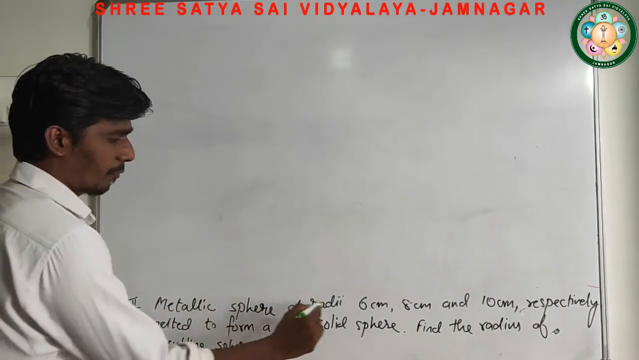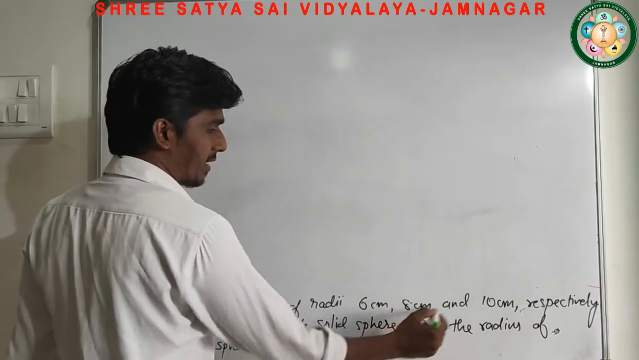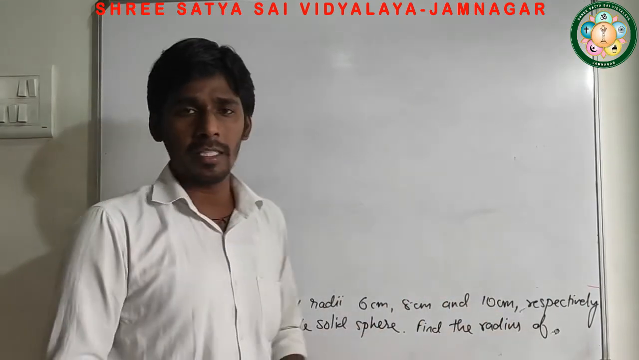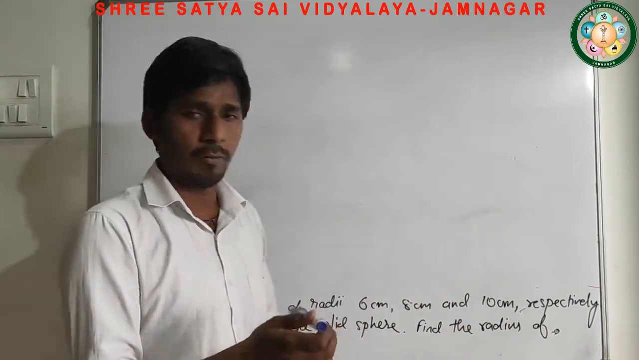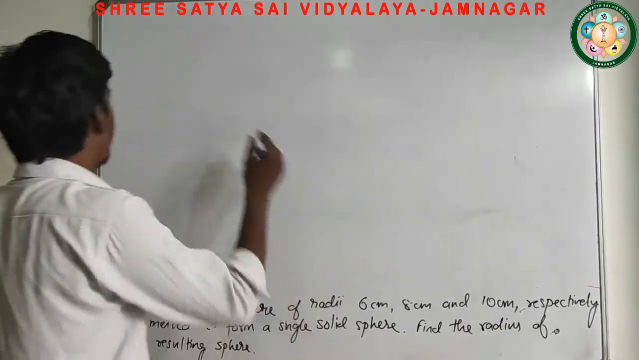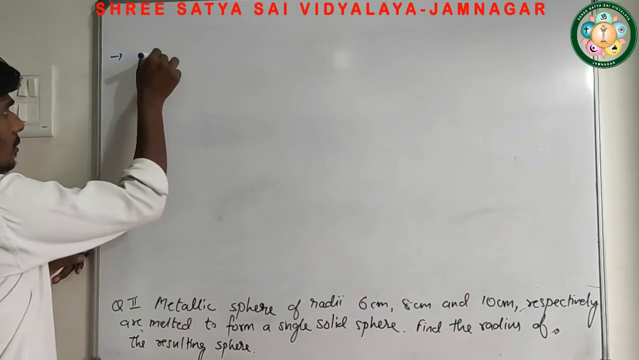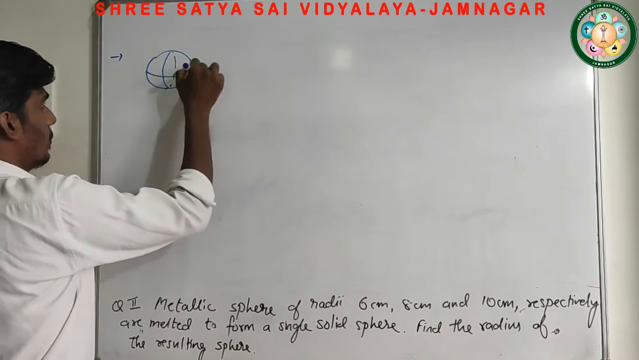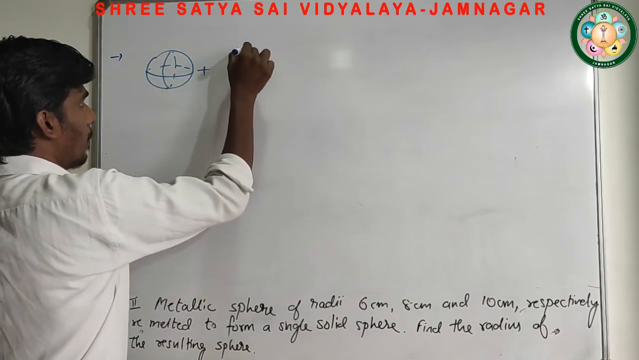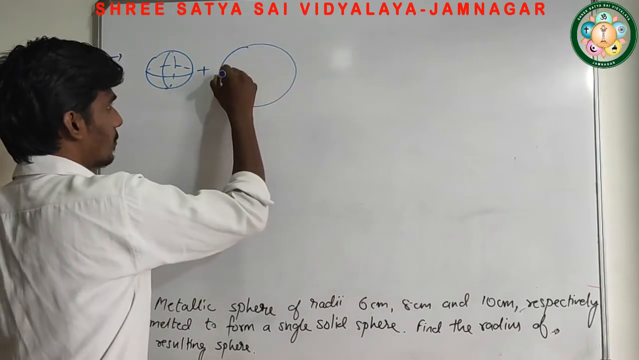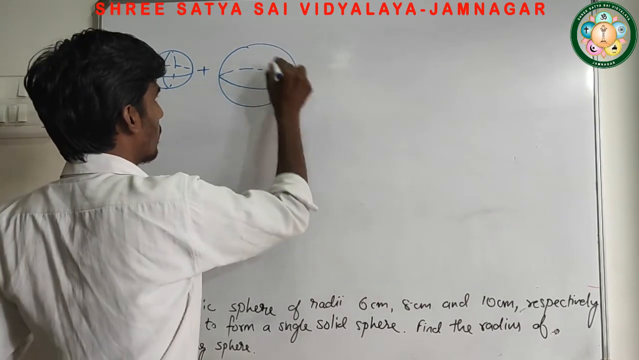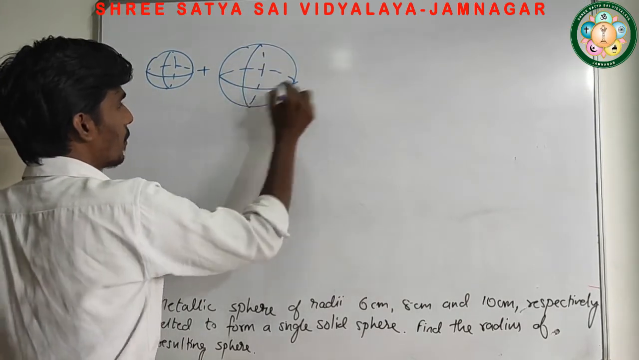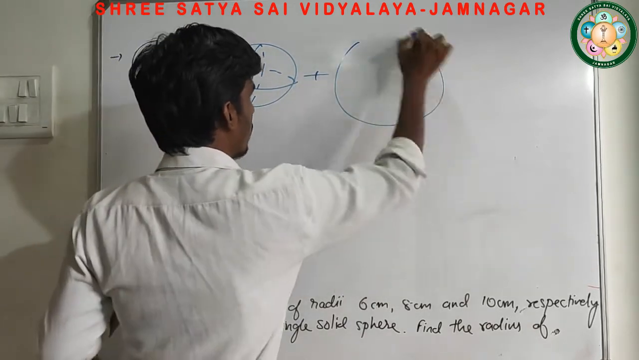A metallic sphere of radii 6 centimeter, 8 centimeter and 10 centimeter. So how many spheres are given? 3 spheres are given of different radii. So let's draw a diagram for this one. Say this is the first sphere plus another sphere plus one more sphere.